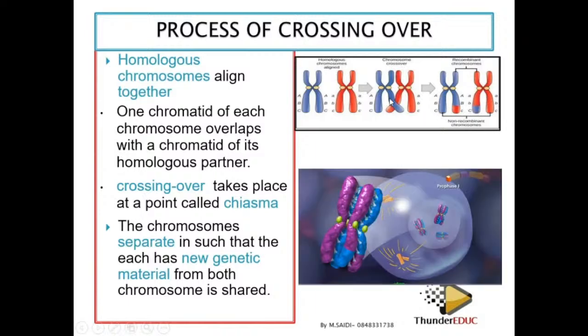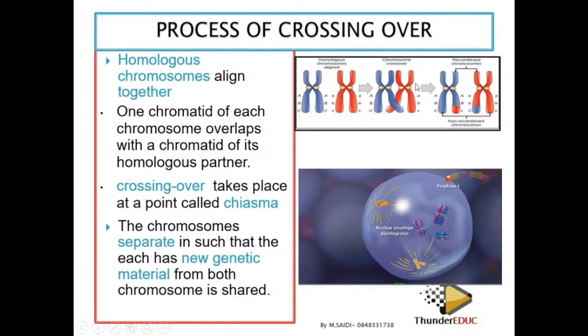The blue. These chromosomes during crossing over, scientifically we call a bivalent, however you write or pronounce that. And then after that, they separate so that each chromosome is genetically different, each chromosome has different